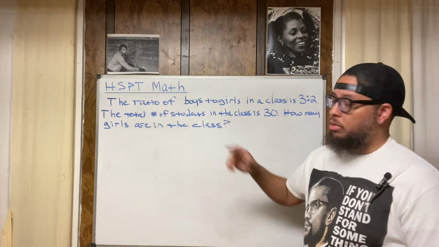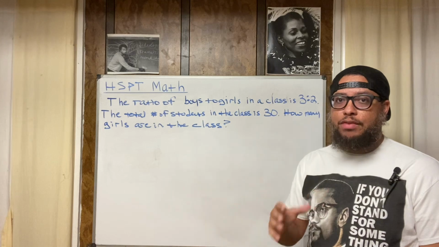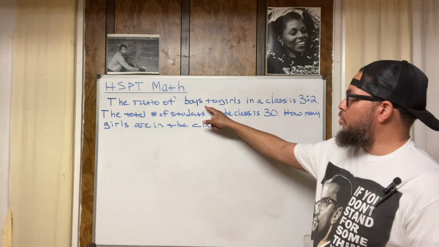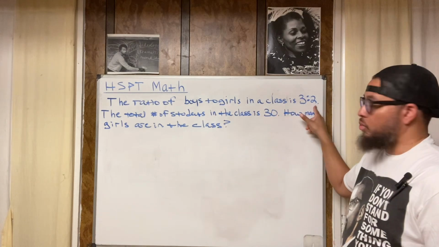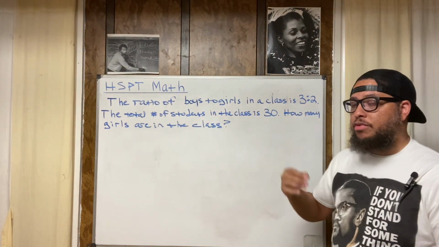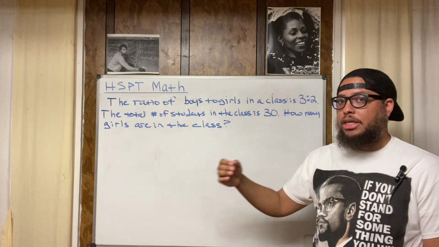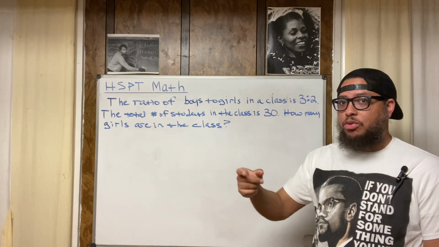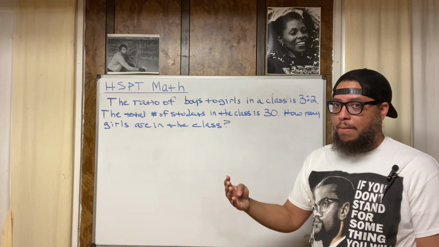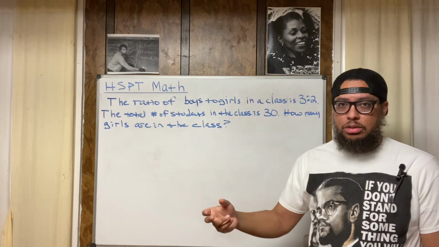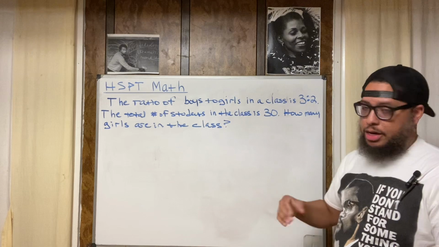So it says the ratio. Ratios are something that we have to understand how to work with and how to use. A ratio is just a fraction. The ratio of boys to girls in a class is 3 to 2. That means for every 3 boys in a class, there are 2 girls. So that means for every 6 boys, there will be 4 girls. For every 9 boys, there would be 6 girls. 3 to 2.